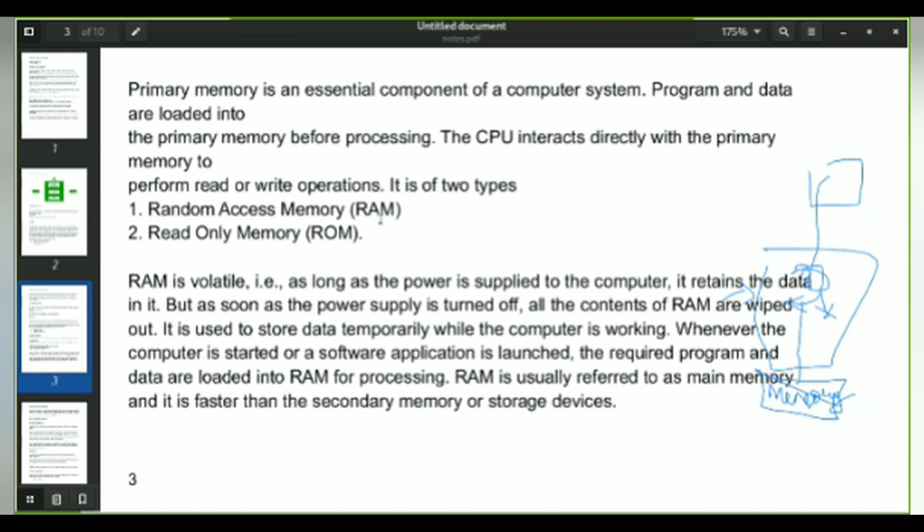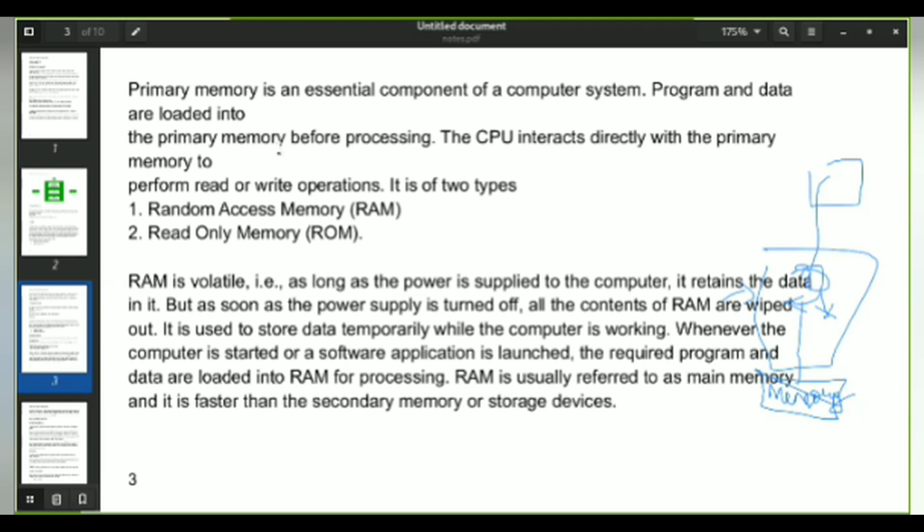So RAM is nothing but volatile. That is, as long as the power is supplied to the computer, it retains the data in it. But once the power supply is gone, the contents in the RAM which it was processing are wiped out. RAM is basically used to store the data for temporary use. So once this temporary data is stored, the faster process takes place in the CPU. So when you compare primary memory and secondary memory, the primary memory has the faster process and takes less time for the data to be stored.